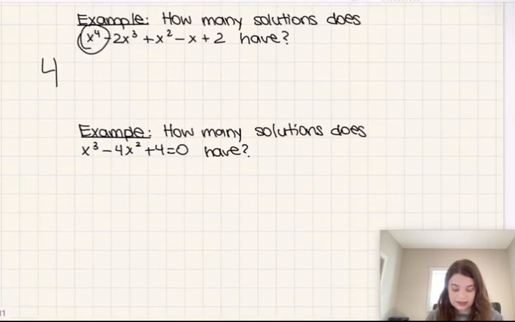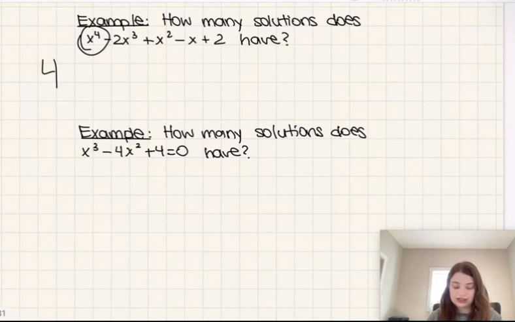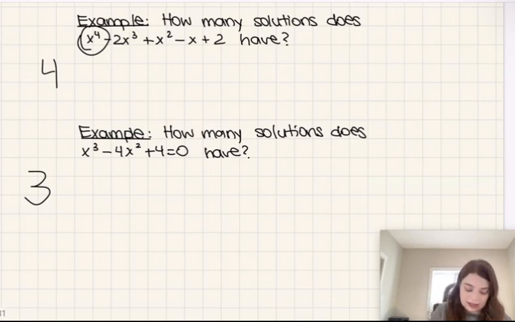Okay, let's move on to this next one. How many solutions does this one have? Well, this one has 3 solutions, and again, some of those solutions might be complex and or repeated solutions. But if we're including repeated solutions once per repeat, and we're including complex solutions as solutions, this would have 3 solutions because it is a degree 3 polynomial.